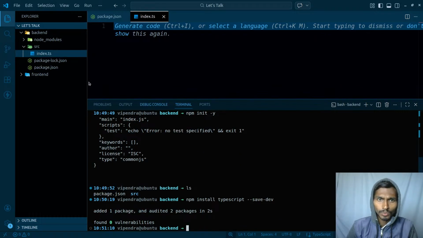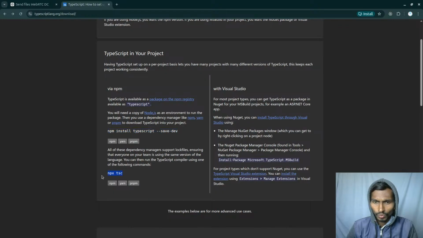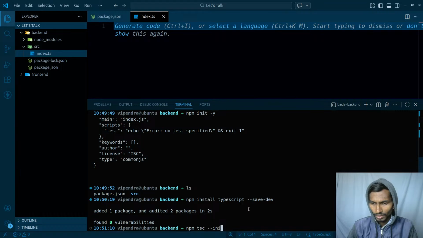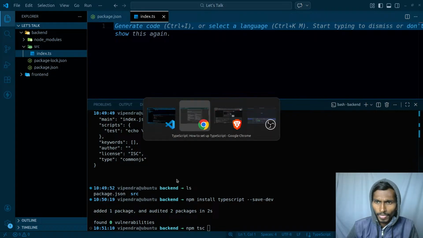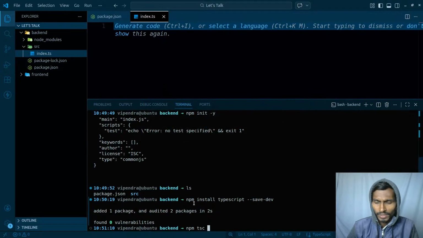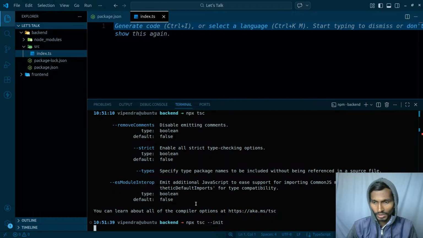So I have my TypeScript right now, and I can say npx tsc init for initializing the TypeScript, if I'm not wrong. So npx tsc, that's it. I don't even need the init. I think I need the init. So what was that command? Close this here first of all. That was npx tsc, will it work? Well, I don't really think so. I will have to just use init here.